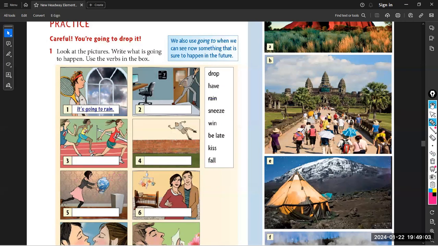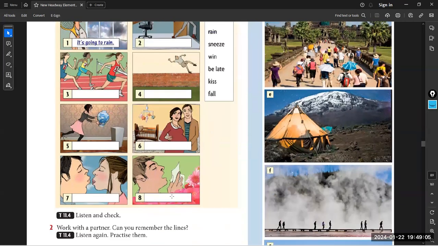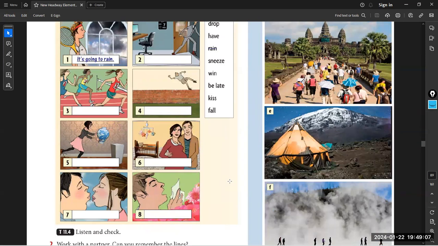Exactly. Now picture number 7. They are going to kiss. Exactly. They are going to kiss each other. Finally, 8. He is going to sneeze. He is going to sneeze.